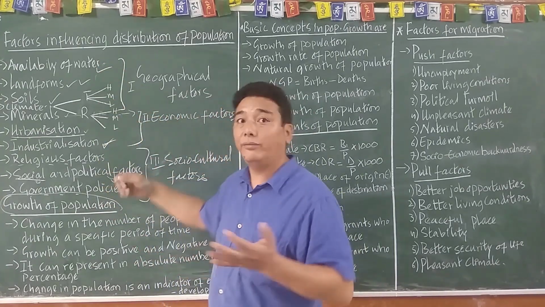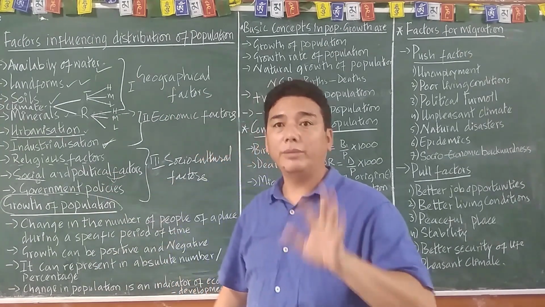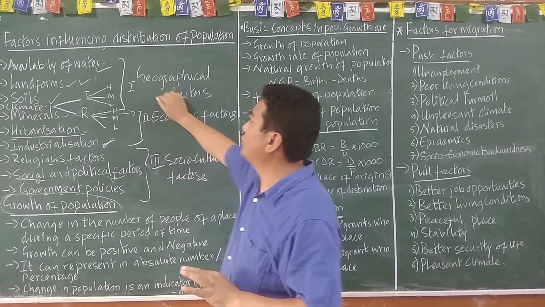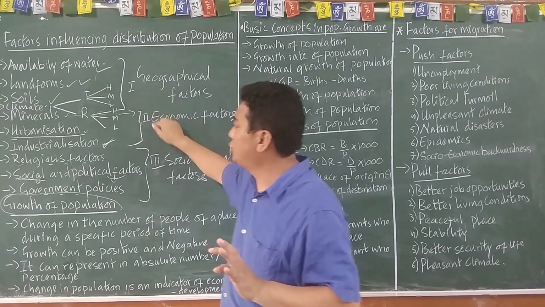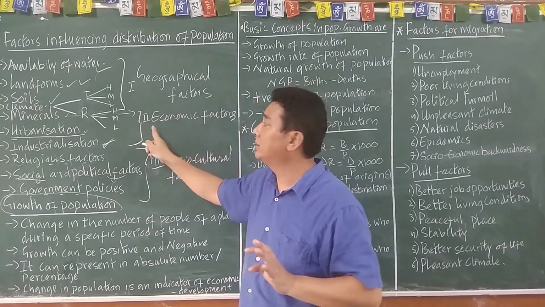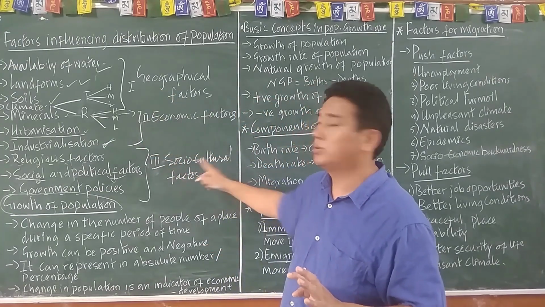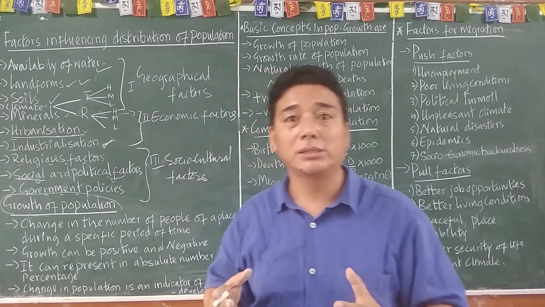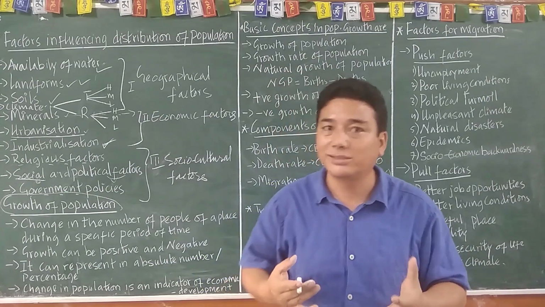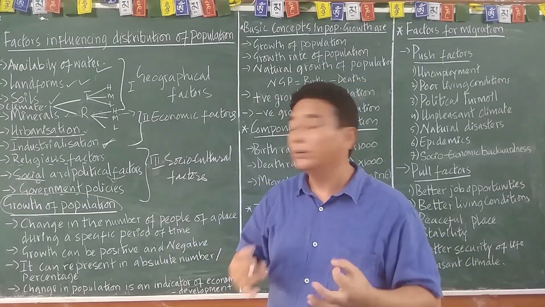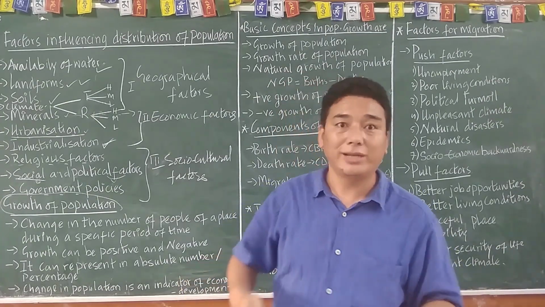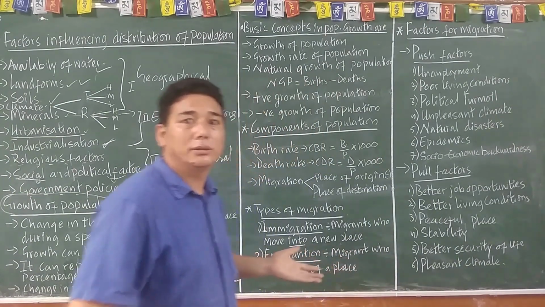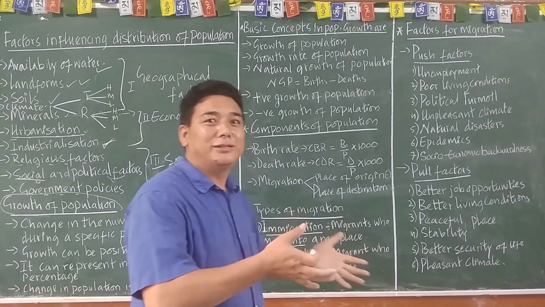If they ask for 3 marks, you can write 1, 2, 3: geographical factor, economic factors, social cultural factor. By that, you can score good marks. And scoring good marks is again important, am I right? Whatever the society says, it's important. Ultimately your percentage counts.